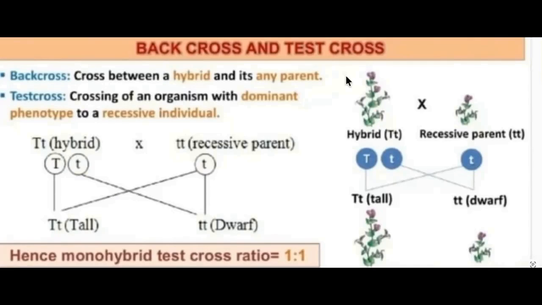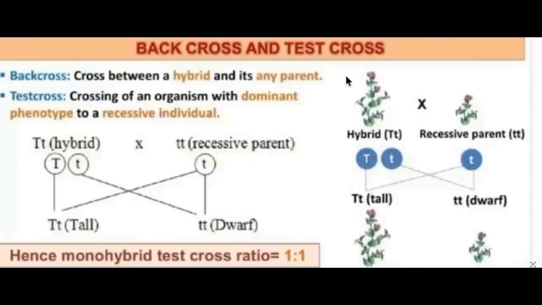So there is no testing of F1 offspring as heterozygous or homozygous. This is called outcross. Actually, backcross is of two types. One is the outcross, when a hybrid parent is crossed with the dominating true parent.